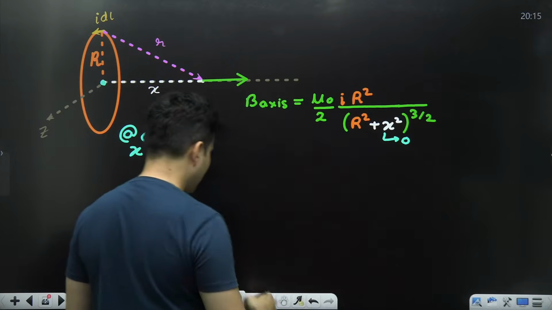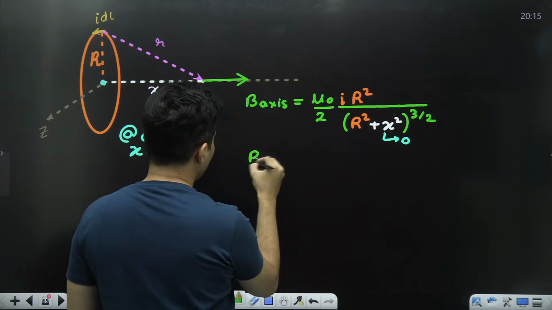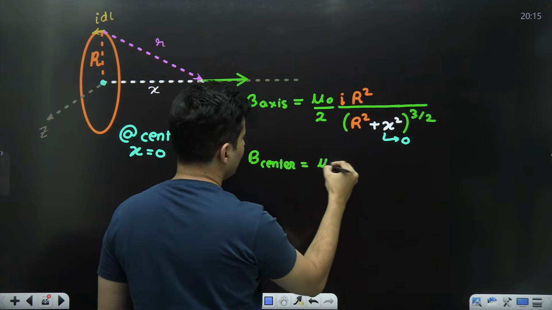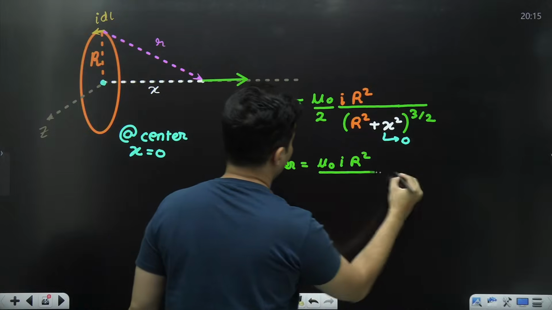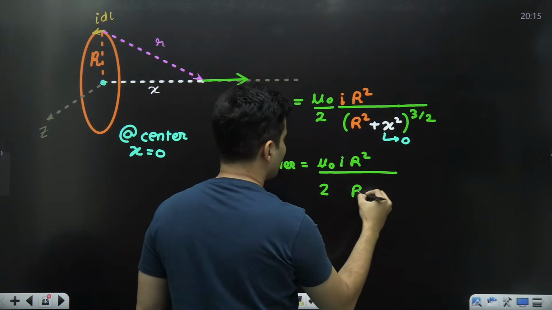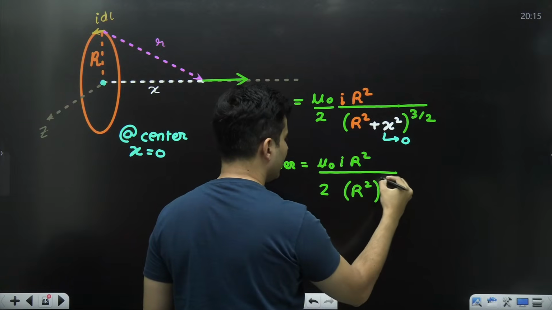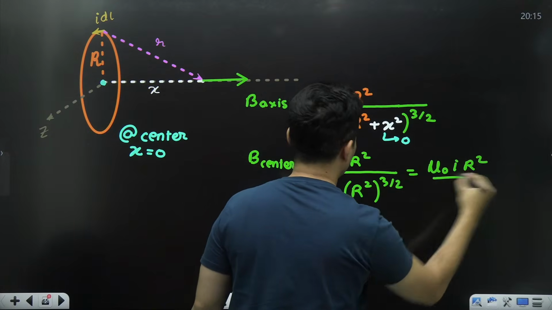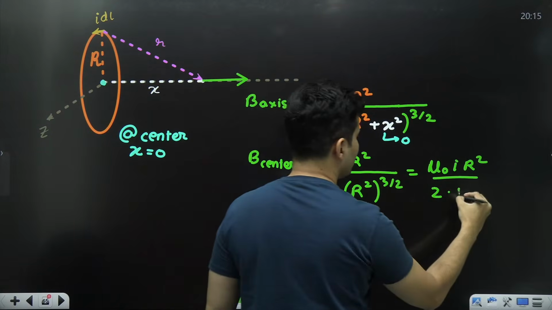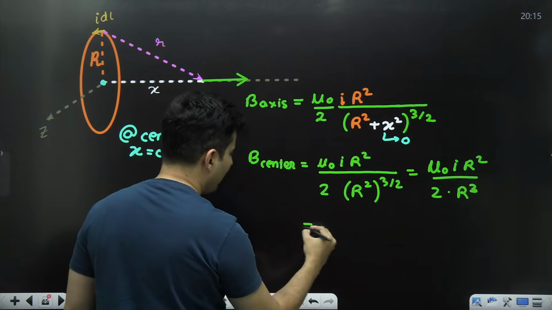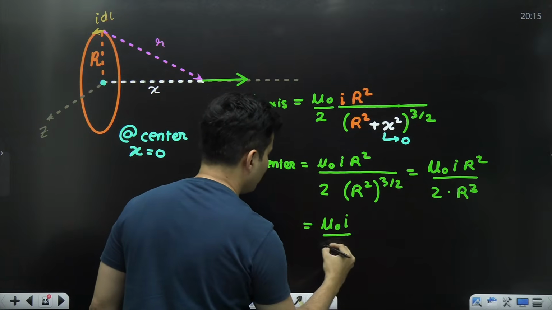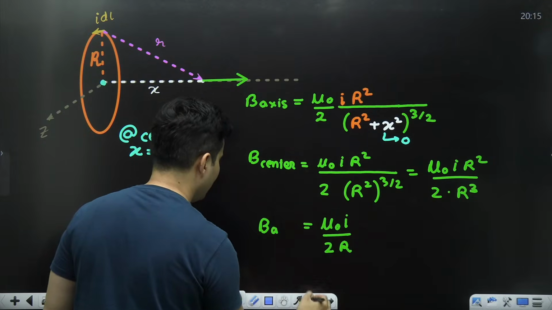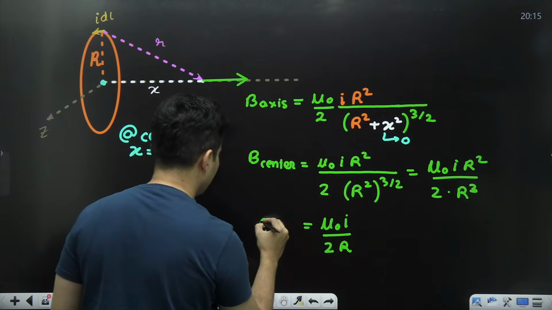Anything plus 0 is that anything. So at the center, mu naught current R square divided by 2, R square plus 0 is R square, the whole thing raised to 3 by 2, which is mu naught current R square divided by 2 R cube. R square cancels, so you are left with mu naught I by 2R.